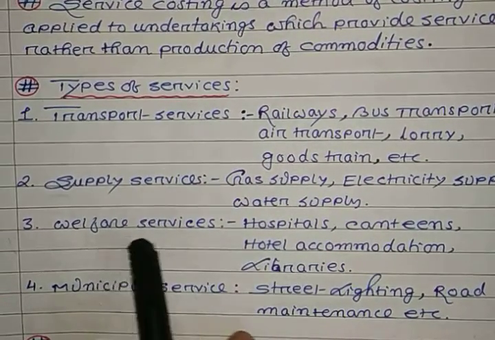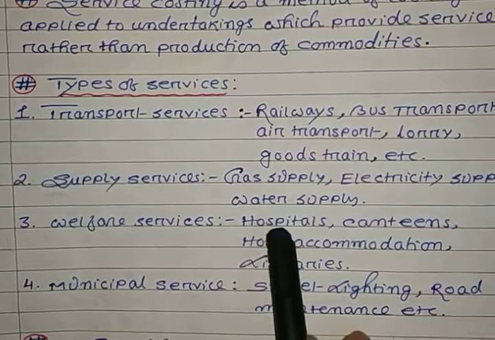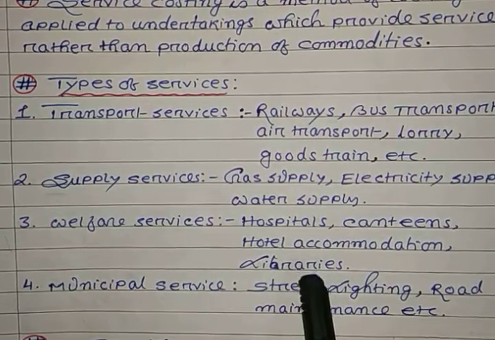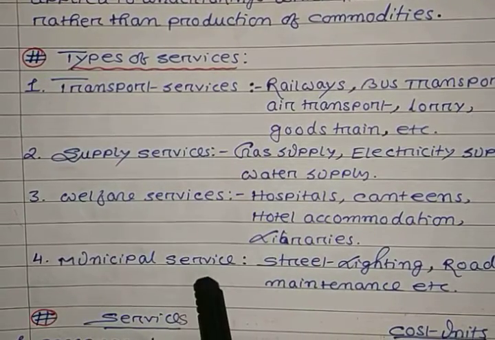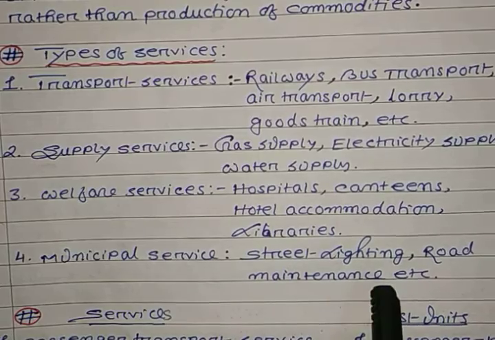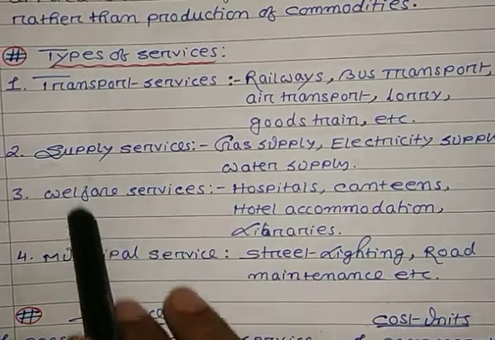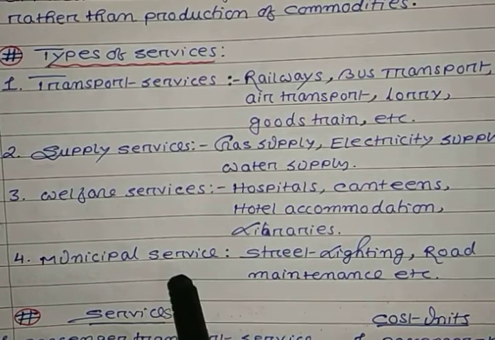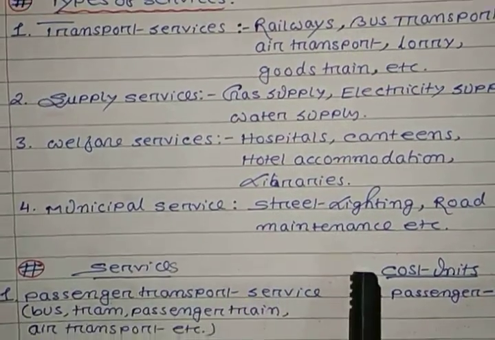Then welfare services, examples like hospitals, canteens, hotel accommodation, libraries. Then number 4, municipal service, examples street lighting, road maintenance, etc. So these are the different types of services. Okay. Now next point.